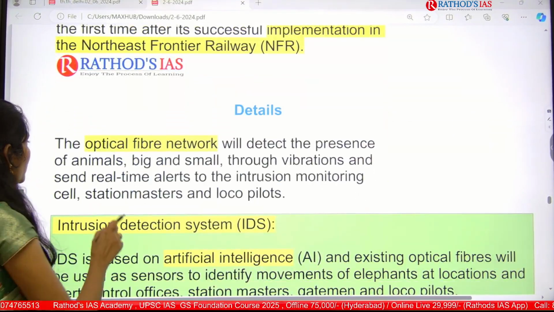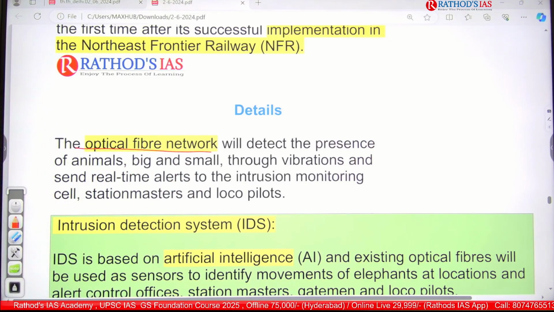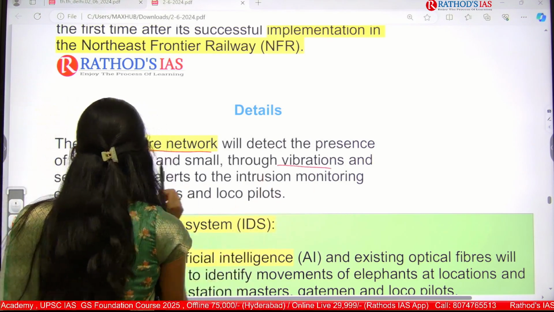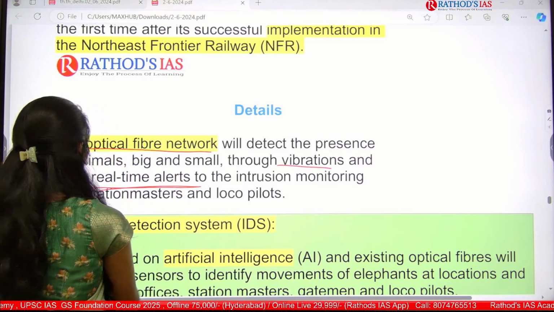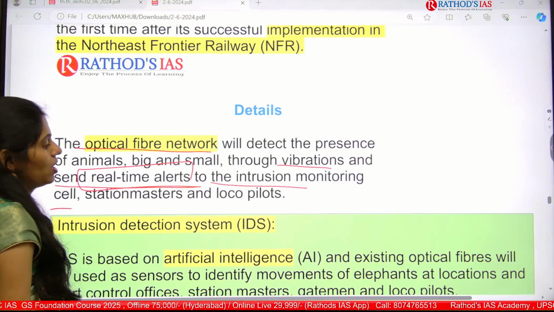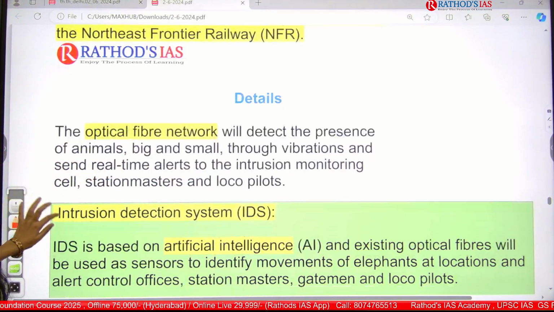So, how does this optical fiber network work? It will detect the presence of any animals, whether big or small, through vibrations, and send real time alerts to the intrusion monitoring cell. Okay, and it will even give alerts directly to the loco pilots or station masters.